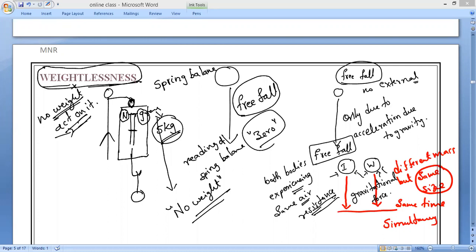Have you experienced that when the lift starts descending? All of you observe, when traveling downwards, not upwards.